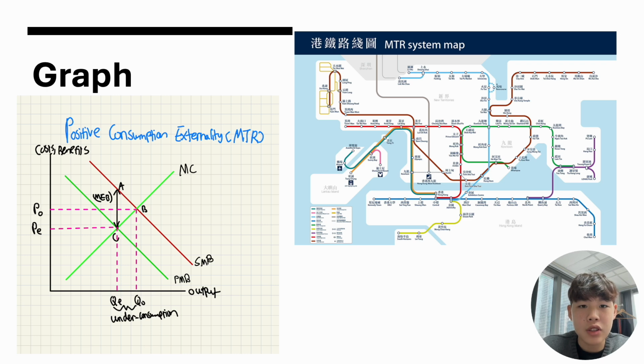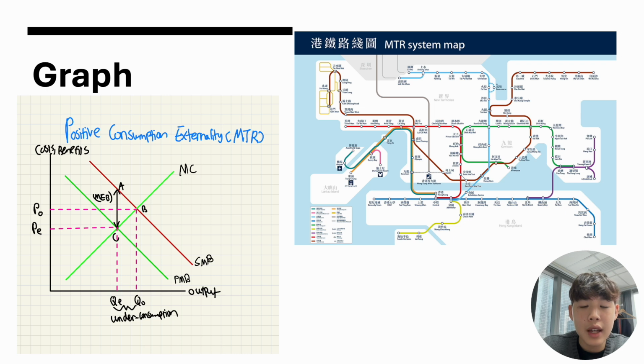Above PMB is the social marginal benefit curve, the SMB curve, which includes both private benefits and external benefits like reduced traffic. Now let's take a look at the equilibrium points. In a free market, individuals only consider their private benefits, so they consume where PMB intersects MC. This is the market equilibrium at QE and PE.